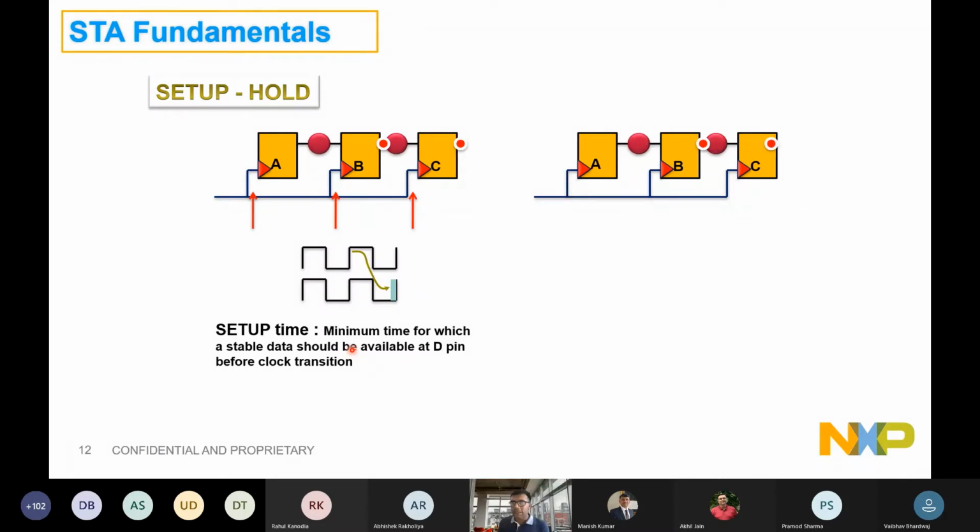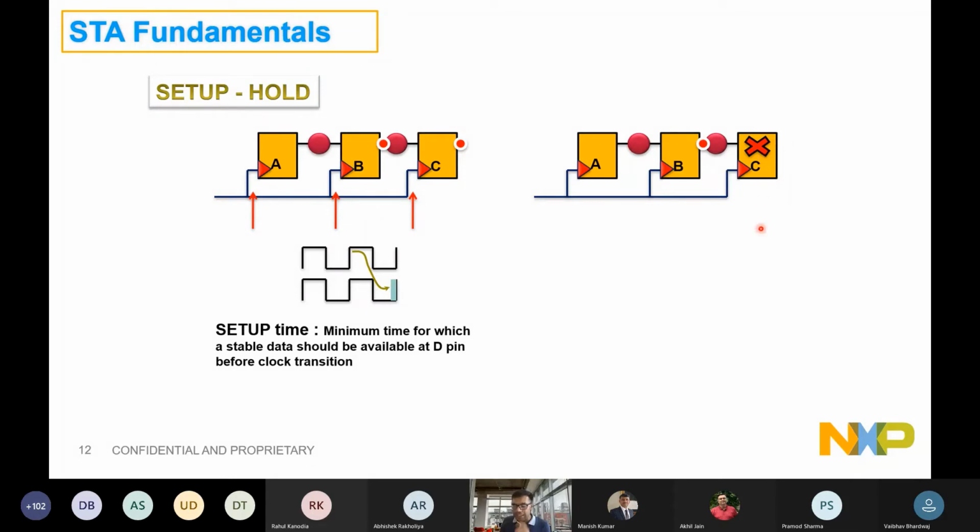That means path A to B has a hold failure because we did not have enough delay in this segment, right? We would like to delay the arrival of A's data at B, because otherwise it corrupts the output of B, which was supposed to land at C, right?